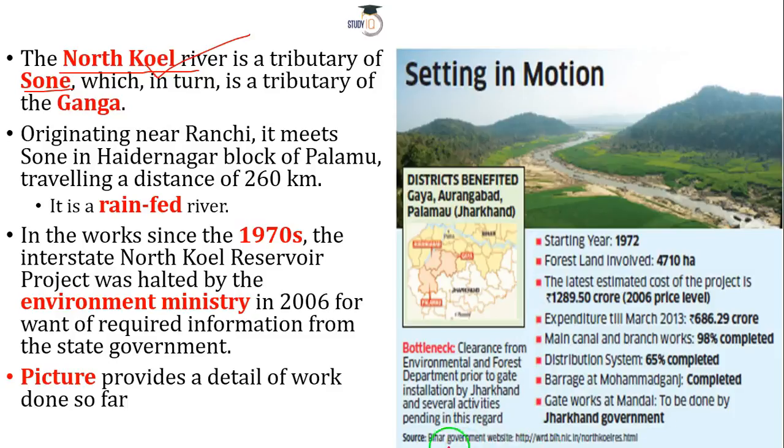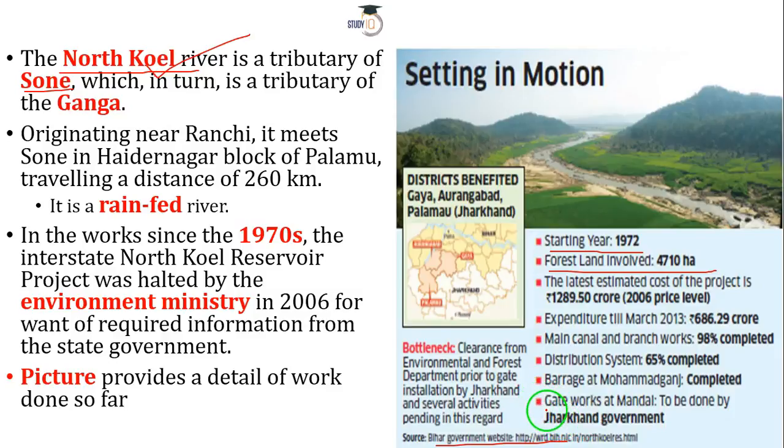Now you can see with the help of this picture, and this is coming from the Bihar government website, so it is official. The starting year is 1972. Forest land involved is 4,710. Remember guys, you don't have to remember these figures. I'm just going to take you through it, and this will help you understand the big picture. In the next couple of slides, there are many things that you have to unlearn. Unlearn in the sense, say for example, this gate.